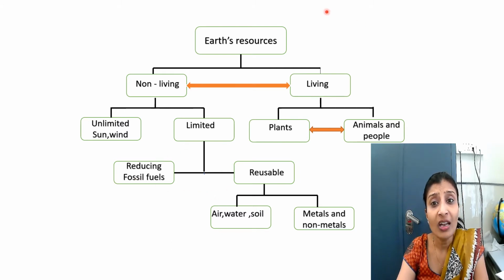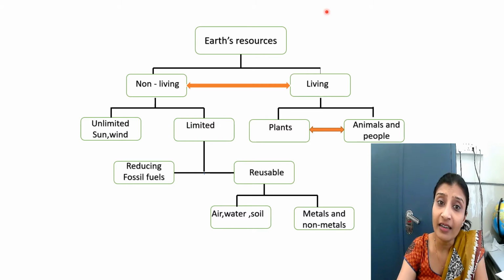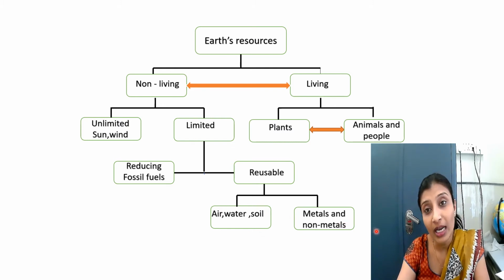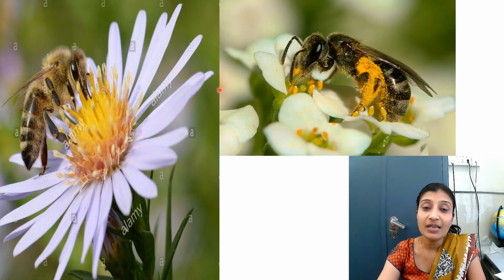Now non-living resources are also interconnected and interdependent. Like reducing of fossil fuels, we can reuse it. Even air, water and soil can be reused. Metals and non-metals are also reusable. So we saw that all the resources, living and non-living, are all interconnected and interdependent. We look at some examples of how these resources are interdependent and interconnected.